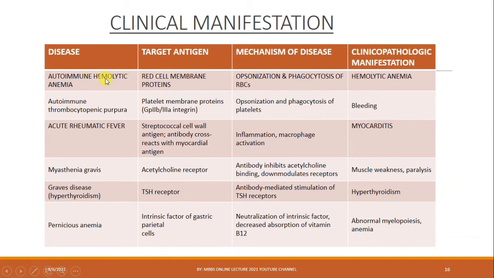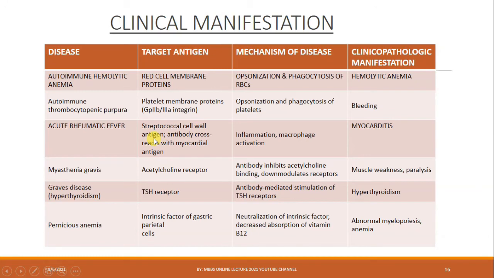Second is autoimmune thrombocytopenic purpura. The target antigens are platelet membrane proteins such as glycoprotein 2b and 3a integrin, caused by opsonization and phagocytosis of platelets, causing increased bleeding. Acute rheumatic fever: streptococcal cell wall antigen and antibody cross-react with myocardial antigen.